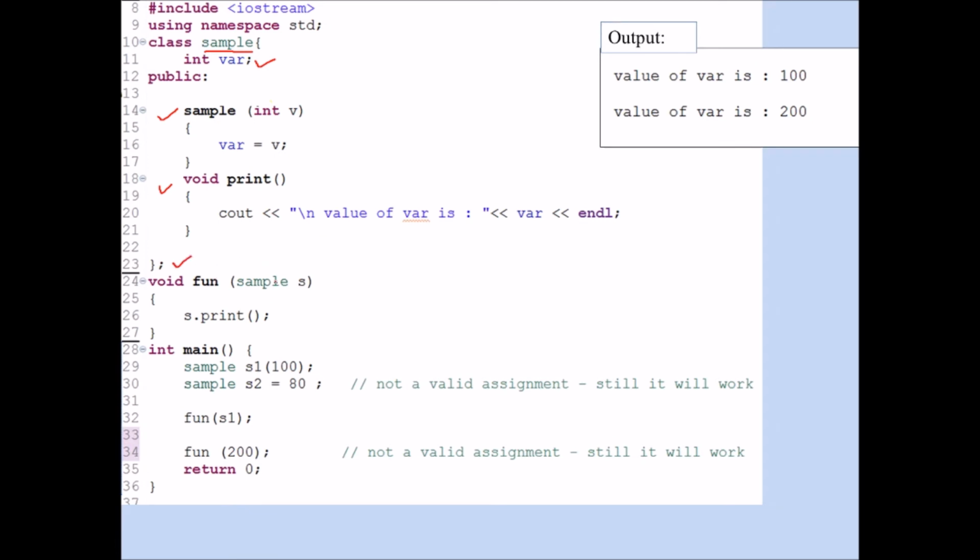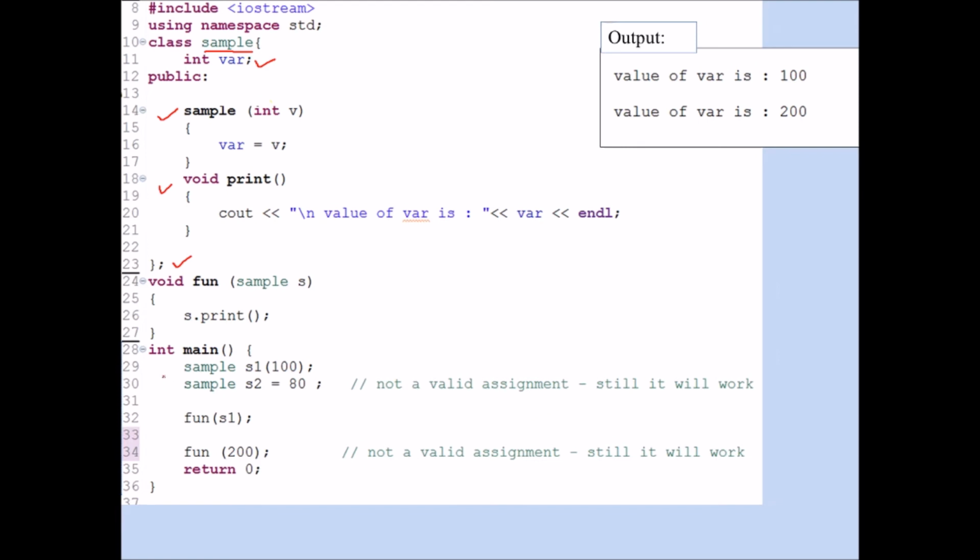After that I am writing one function called fun, which takes a parameter as an object of this sample class, and inside that function I am calling the function print. This is just to demonstrate how the explicit keyword affects the calling of functions.